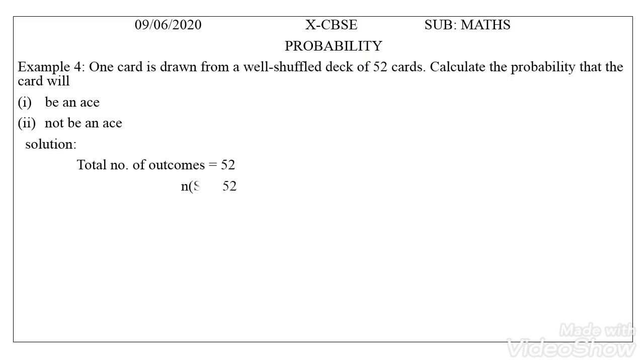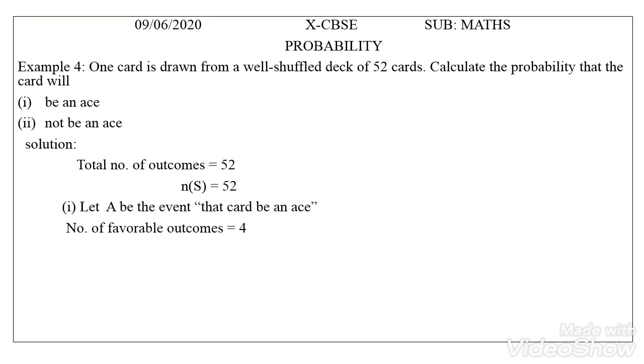Next, we take the event for the first one. Let A be the event that the card is an ace. What are the favorable outcomes? Out of 52 cards there are 4 aces. So the number of favorable outcomes, n of A, equals 4.